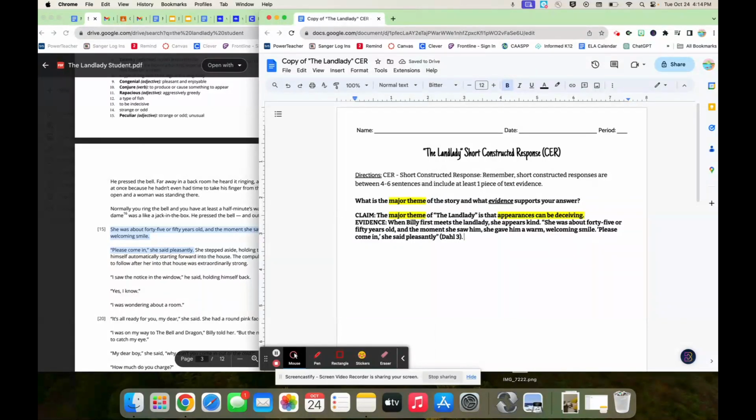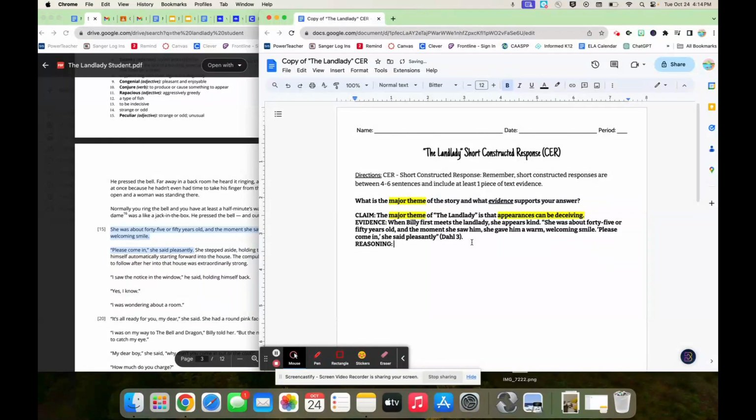So when Billy first meets the landlady, she appears kind. She was about 45 or 50 years old, and the moment she saw him, she gave him a warm, welcoming smile. Please come in, she said pleasantly. Now, do you notice I'm reading this back to myself? When you read out loud, you can hear things. Like, for instance, just there, I heard that she appears kind is correct. So I can hear that in my ear. Trust your ear. You've been hearing conversation for your entire life. So sometimes trust your gut and you're right. Okay. So let's go on. What's next? Reasoning.